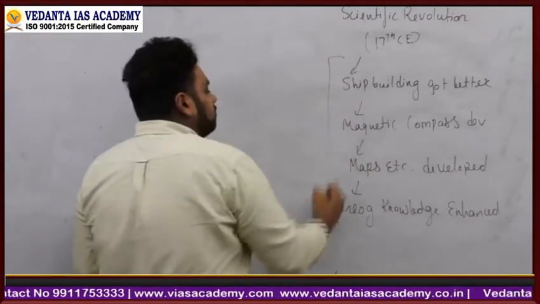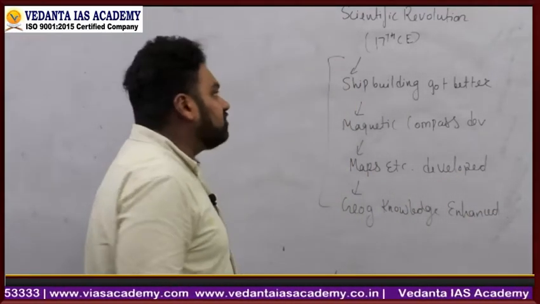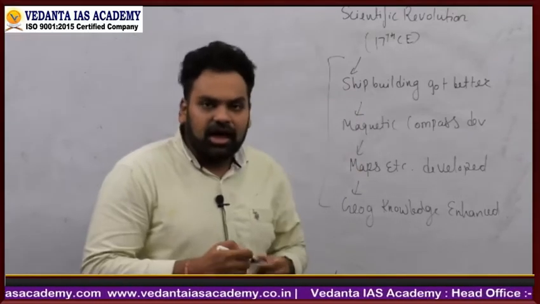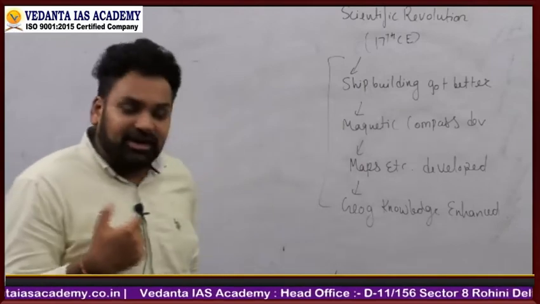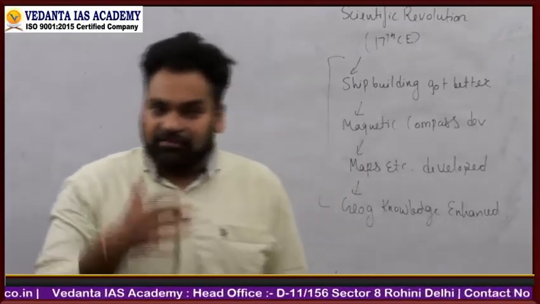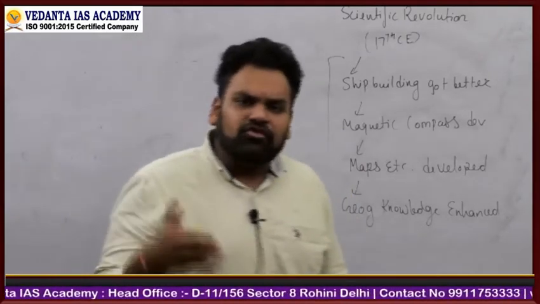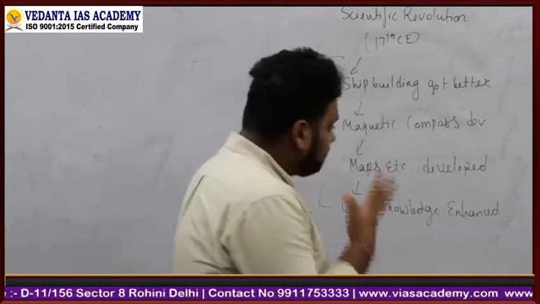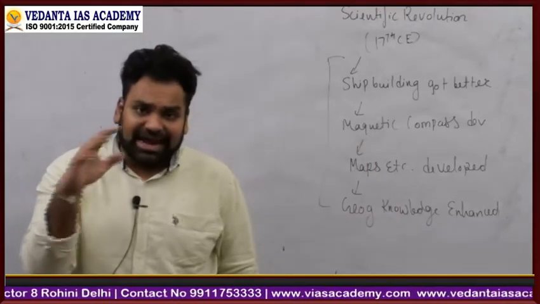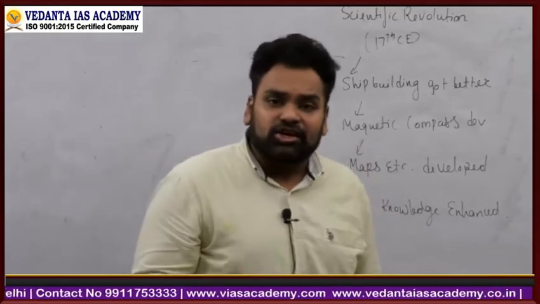So these were some of the scientific revolution. और भी बहुत सारे थे, but these were some of the scientific revolution which happened at this particular time, right? This started to happen from the 15th, 16th and reached its peak in the 17th century, and that is something which we need to understand.